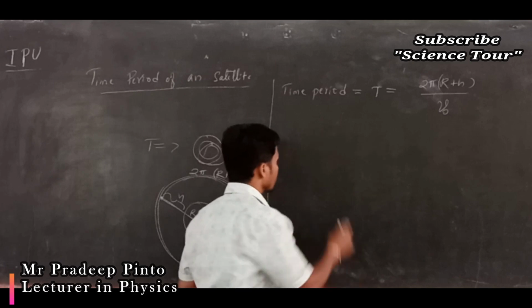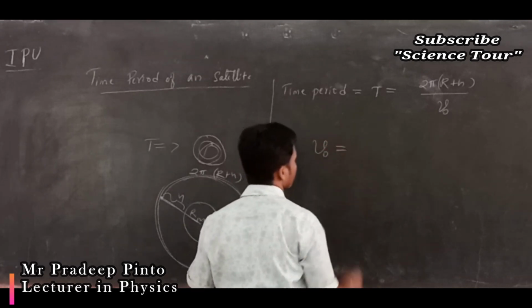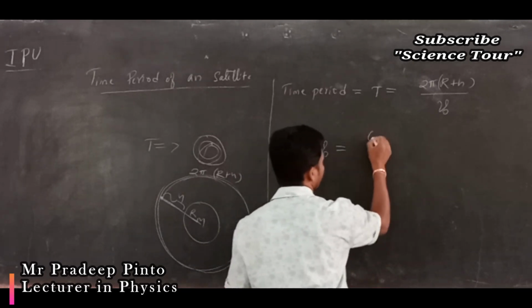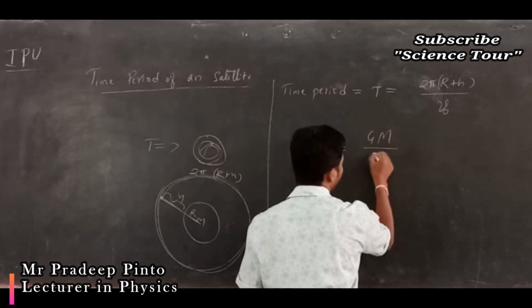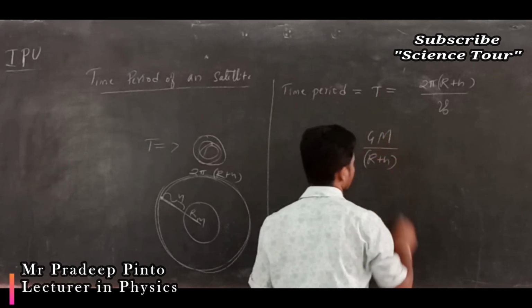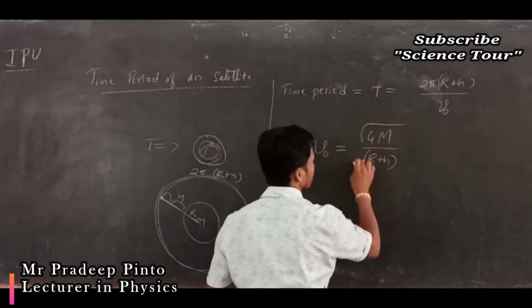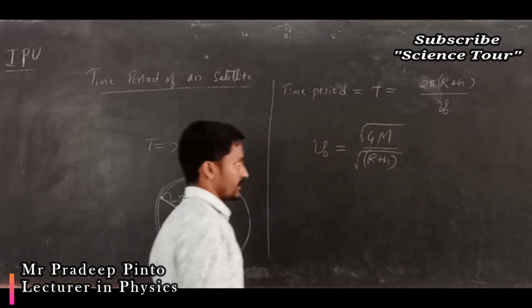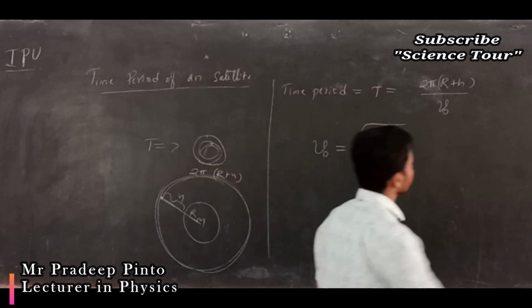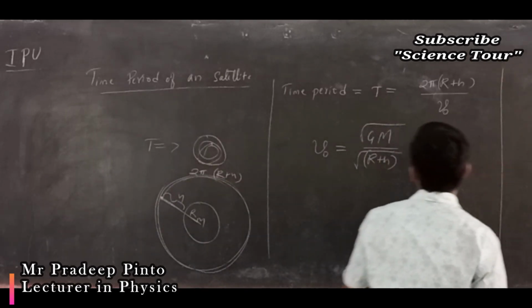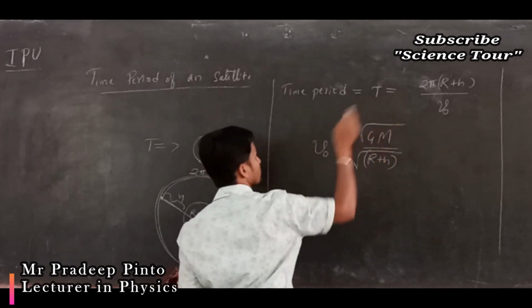Now what is orbital velocity? Orbital velocity is the square root of G M divided by (r plus h), that we know. Now I have to substitute that.